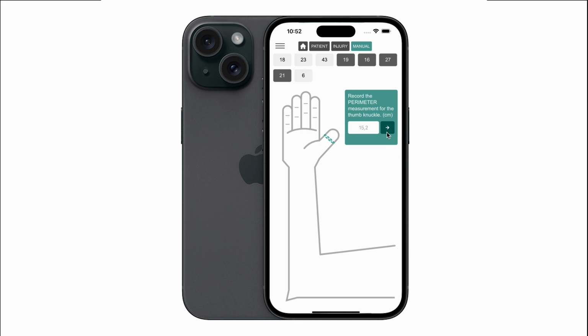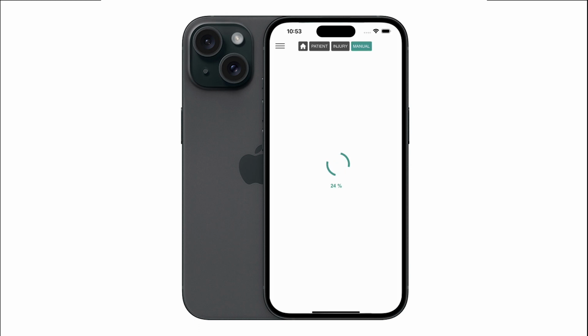The next measurement, in this case when choosing thumb immobilization, will be the length from the base of the thumb to the tip of the finger. And finally, you will take the measurement of the perimeter of the thumb in the knuckle area. You will press the Finish button, and you will wait for it to generate the immobilization.